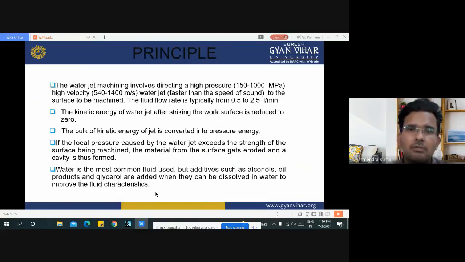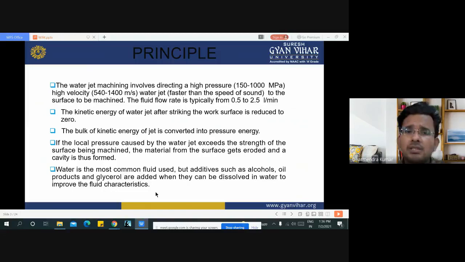Now the principle of the water jet machining process involves directing a high pressure flow through nozzles, like 150 to 1000 megapascal, with high velocity, 550 to 1400 meters per second, water jet to the surface to be machined. The fluid flow rate is typically from 0.5 to 2.5 per minute. The kinetic energy of the water jet after striking the work surface is reduced to zero. The bulk of the kinetic energy of the jet is converted into pressure energy.